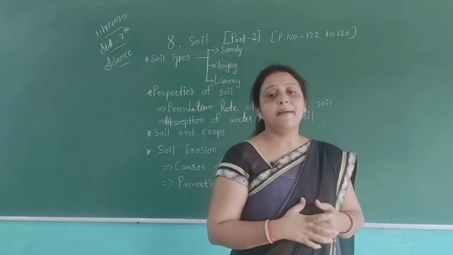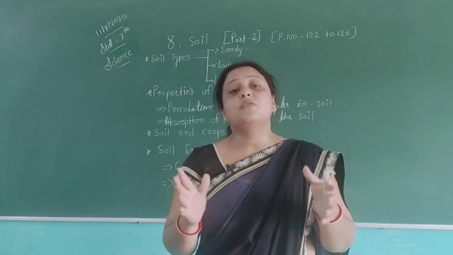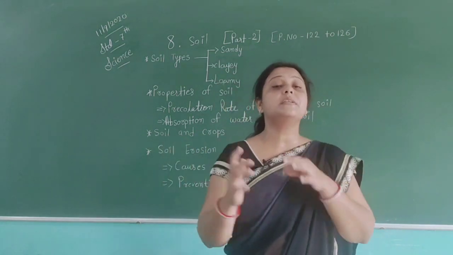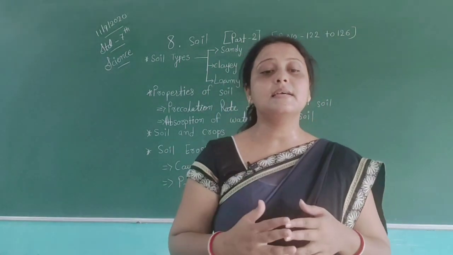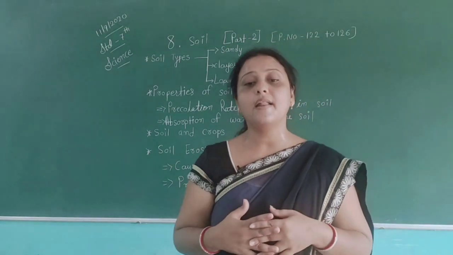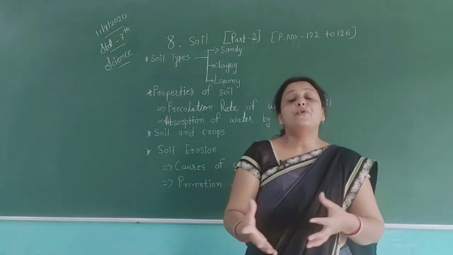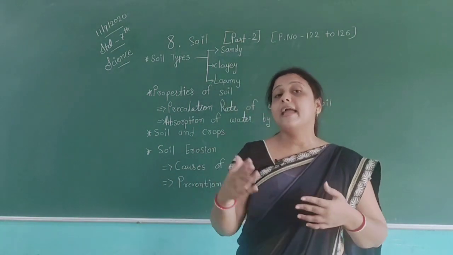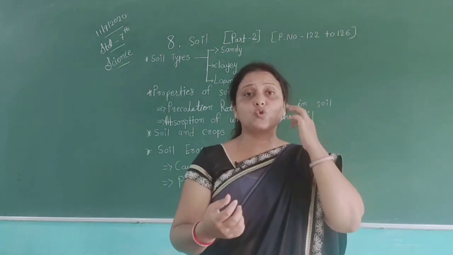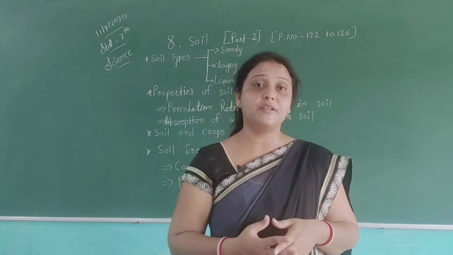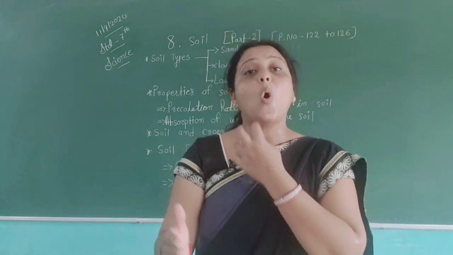Many properties of the soil depend upon the particle size. As I said to you, soil is made up of different types of particles, so properties also depend on particle size. Particle size influences the percolation rate of water and absorption of water in soil, because when plants do the photosynthesis process, they need water and the soil will give the water to them. The particles of the soil will store the water which is used by the plant during photosynthesis. These characteristics vary across all types.